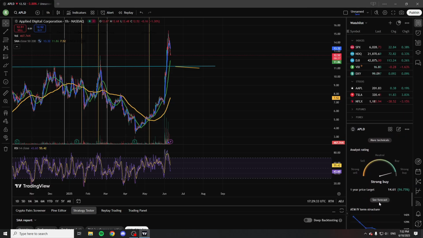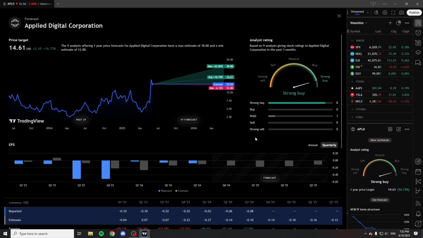Now, if we take a look at the analytics on this, as you can see here, it is quite amazing. We have 8 strong buy and 1 hold. And as you can see here, the max up here is less bullish than I am. It says 18. Maybe that's more realistic, maybe it's not. But I just think that we see sometimes companies like this where they have great tech and the chances are they're going to do amazing. People don't believe in them enough and then it just goes crazy. And that is the case on this one, I think personally. So I think this should be 25 to 30. I do think it's going to increase more than 100% from where it is now, even though it already has risen 60% this year alone.